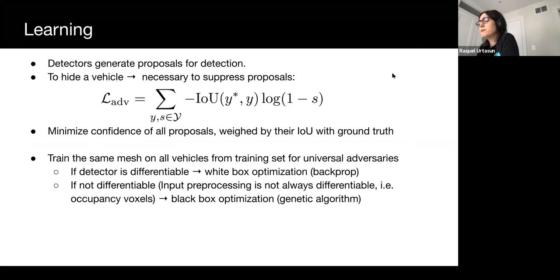In particular, to minimize detection scores, our adversarial loss minimizes the confidence of all bounding box proposals. In addition, we weight proposals by the intersection over union with the ground truth to prioritize high quality proposals. We mainly rely on black box optimization as it is applicable to all models. Even when gradients are available, we find that white box attacks are of similar strengths since black box optimization works well for the low-dimensional mesh parameterization.